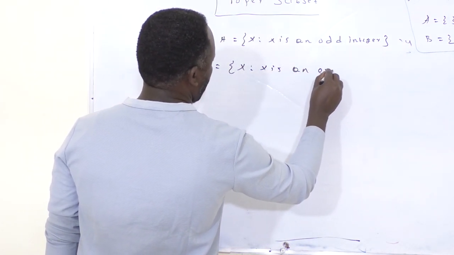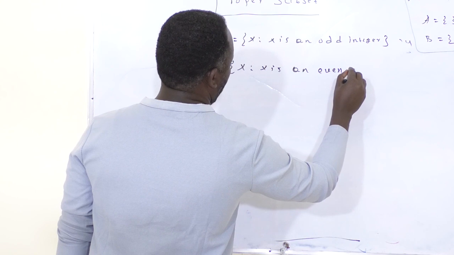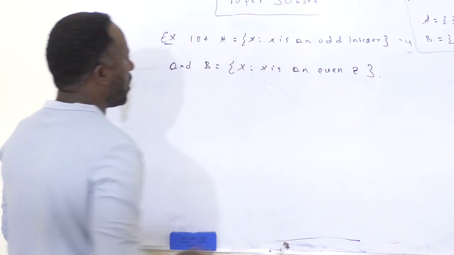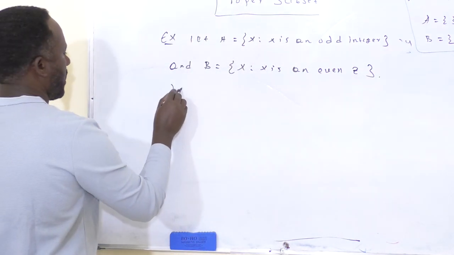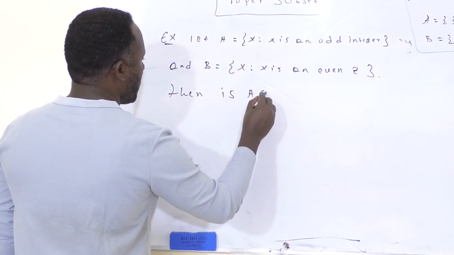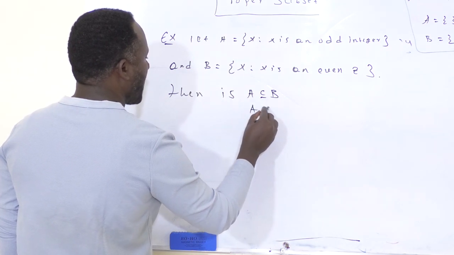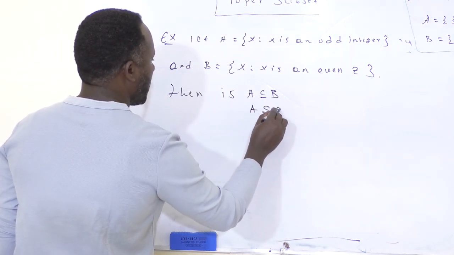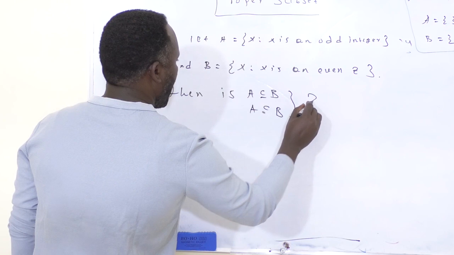Then, can we say that A is a proper subset and a subset of this set in general?